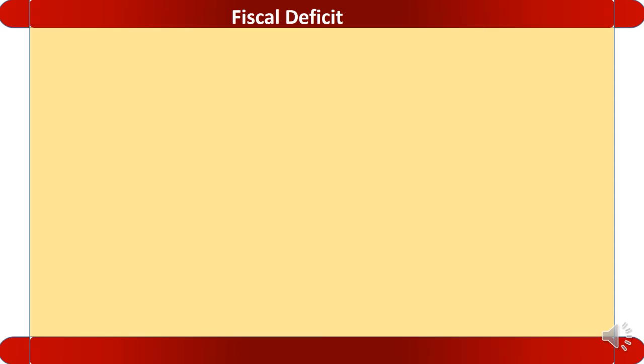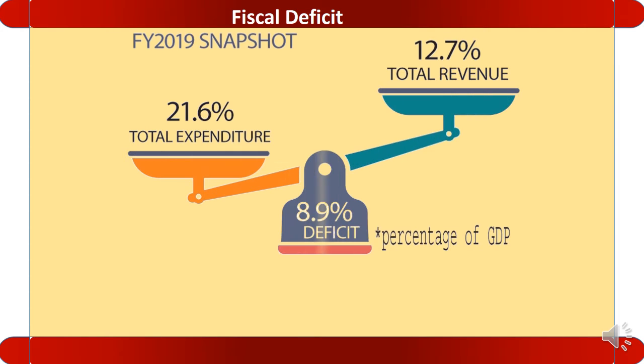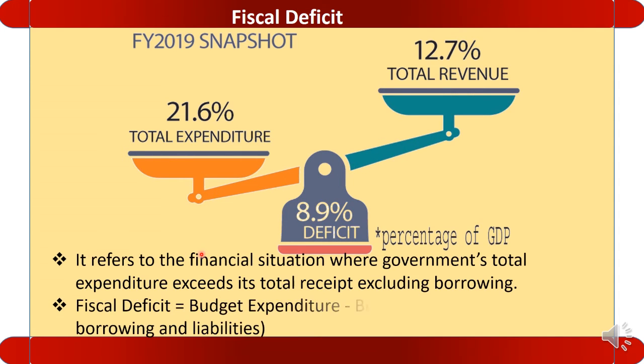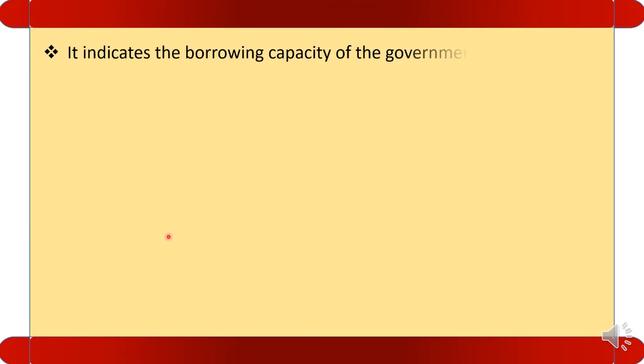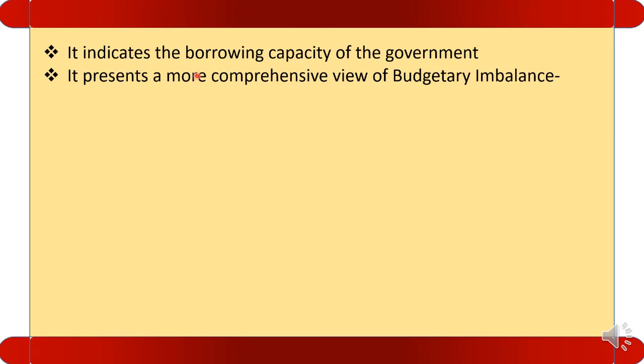Let us see the fiscal deficit. It refers to the financial situation where government's total expenditure exceeds its total receipt excluding borrowing. Numerically, it can be described as budget expenditure minus budget receipt other than borrowings and liabilities. Remember one thing, it indicates the borrowing capacity of the government. It presents a more comprehensive view of budgetary imbalance.